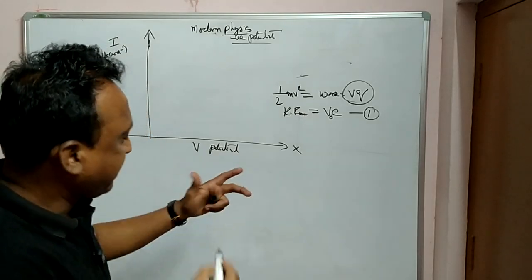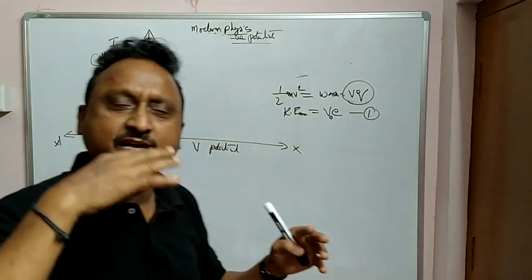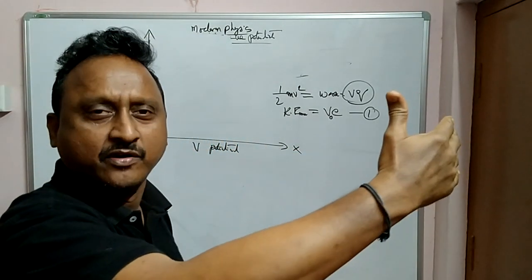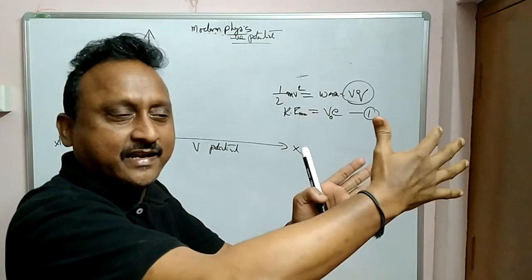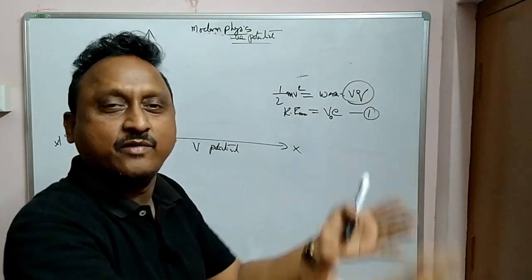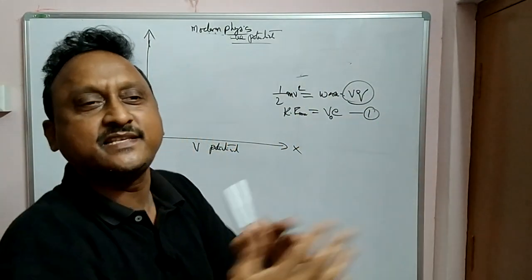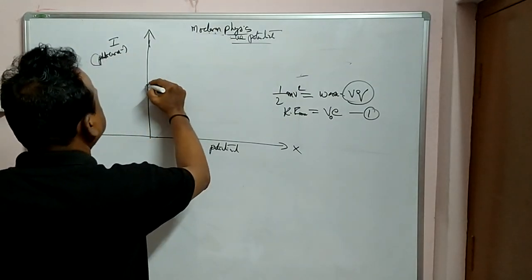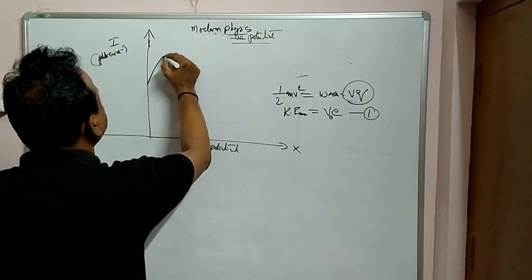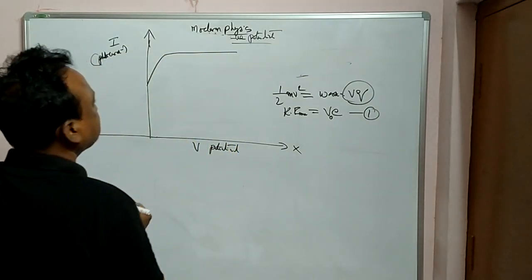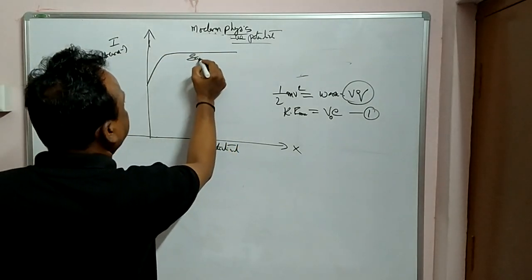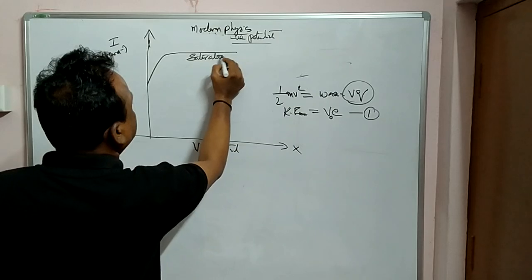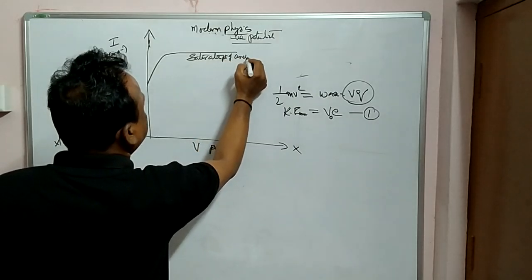Now what happens here, in the experiment, we are increasing the positive potential at the anode. So what happens? Electrons are attracted. But after a certain time, all the electrons will reach the anode, no more electrons will be left over. So it will reach the saturation point. This is called the saturation point of current.